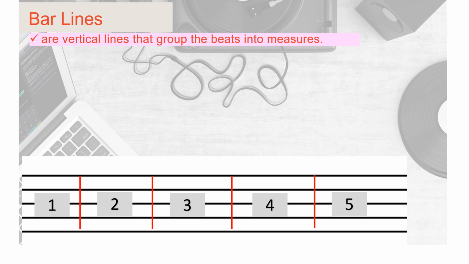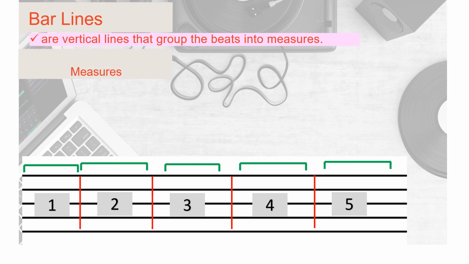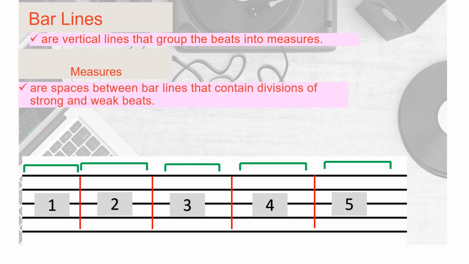How are measures used in musical compositions? Precisely. Measures are spaces between bar lines that contain divisions of strong and weak beats, like this.